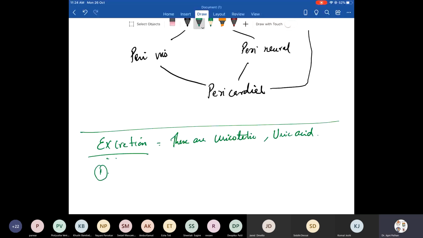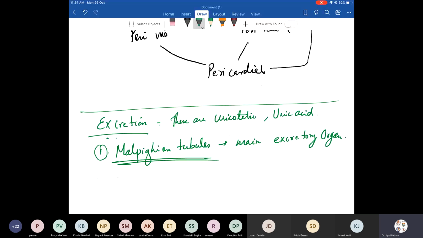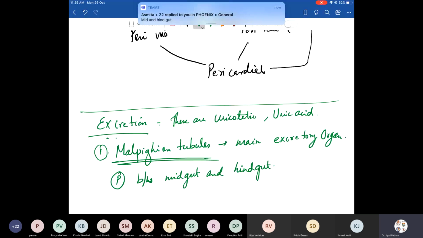The first one is Malpighian tubules. Malpighian tubule is a main excretory organ. Quickly tell me where is it present? Between what and what? We have studied this in the digestive part. Between midgut and hindgut. Very good. Between midgut and hindgut. They remove the waste.